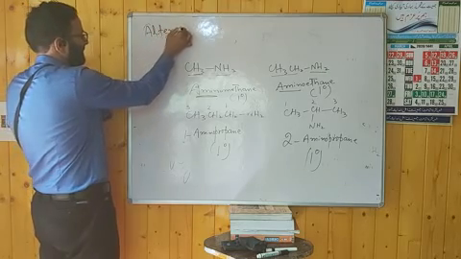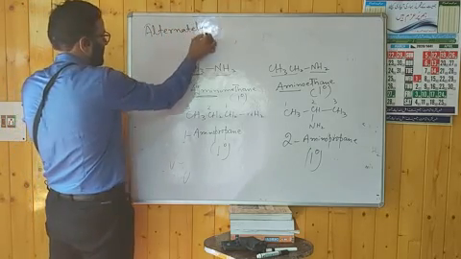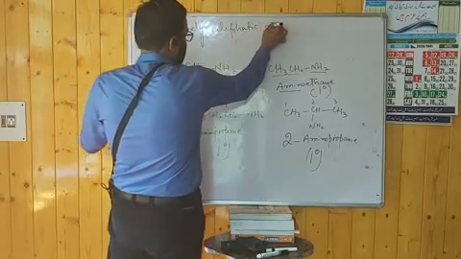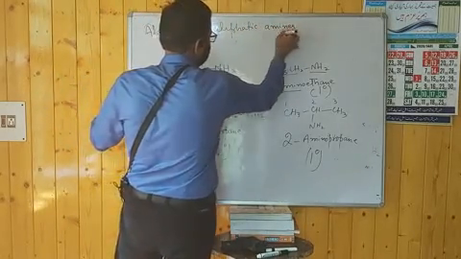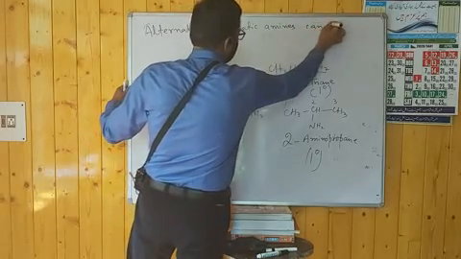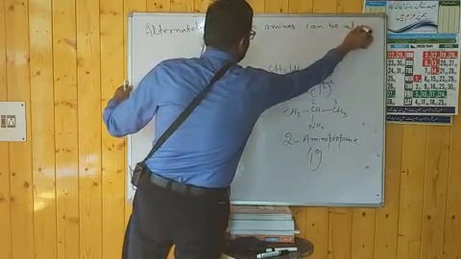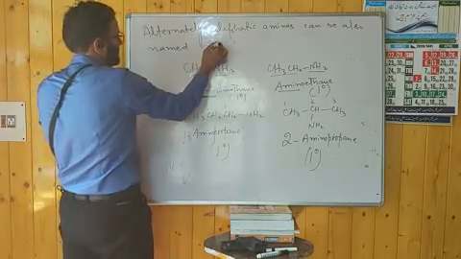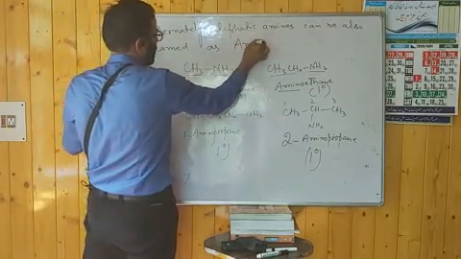Alternatively, what is the second way? Alternatively, aliphatic amines can also be named as aminoalkanes.